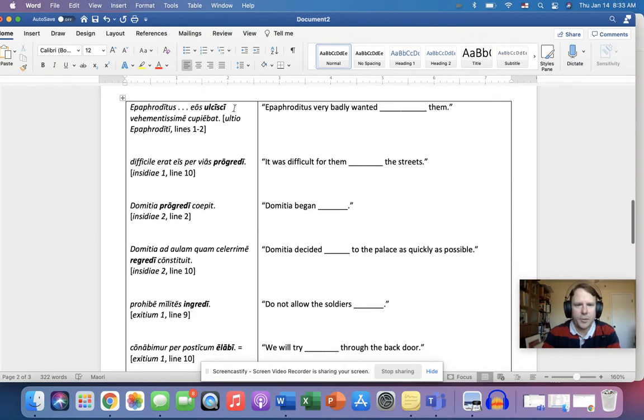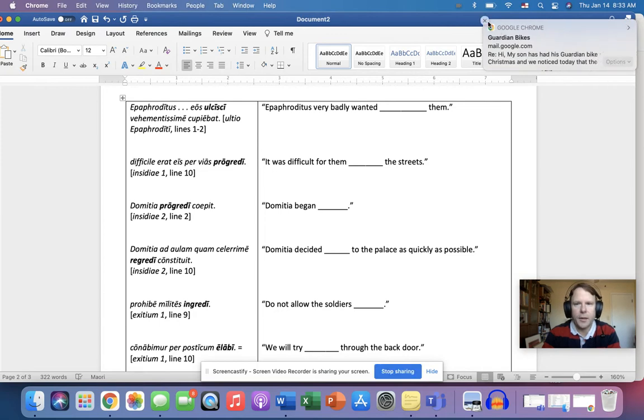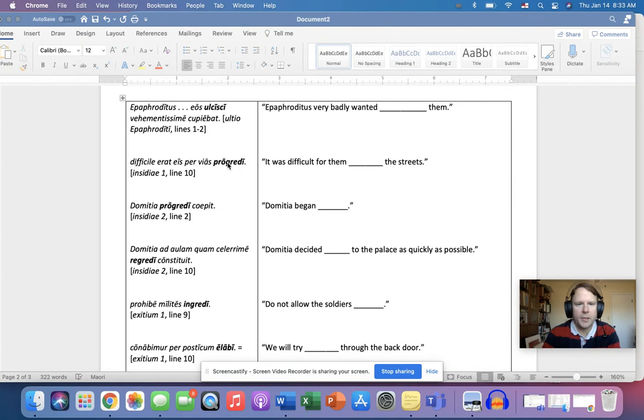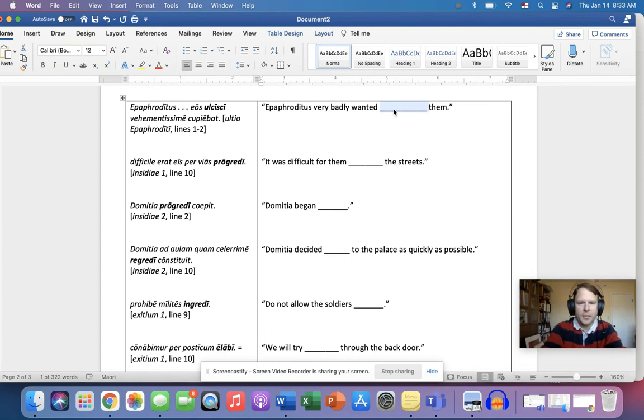All right, now let's take a look here, everybody. We have a bunch of examples from the stories that we've read so far. Ulcisci comes from a verb that means to take vengeance on. So ulciscor, ulcisci, ultus. So this is that passive form, that present passive infinitive. But we're not going to say to be blanked, because it's active in translation. So Epaphroditus very badly wanted to take vengeance on them.